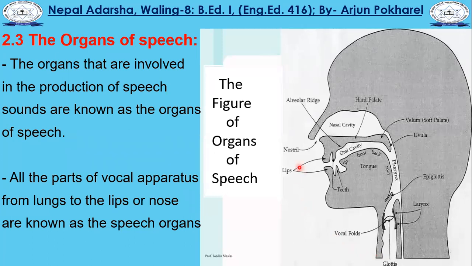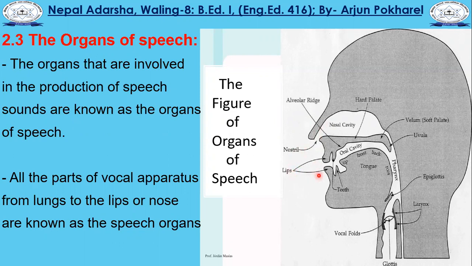Here, this nostril means the nose. This hole in our nose is known as the nostril, the part from where the air comes out or goes in. This part is known as the nostril.